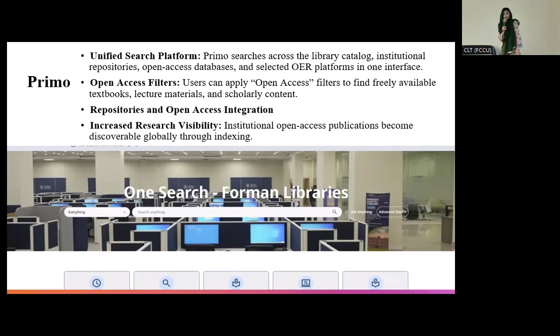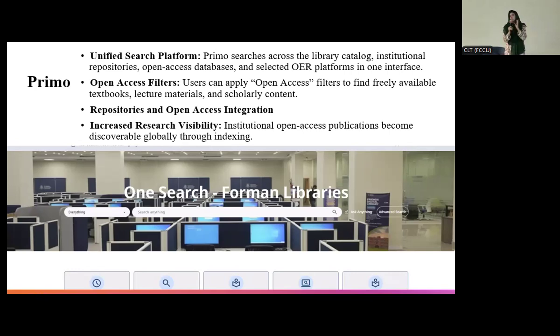You can check whether a book is available in print format inside the library. You can use this search bar to search for it. But the best thing about Primo is that it's a unified search platform. It searches the print material we have inside the library, and also open access and OER sources, and multiple different repositories that Alma has added into its database. That is why I'm saying it's a unified search platform, so you can get access to multiple kinds of formats and content.